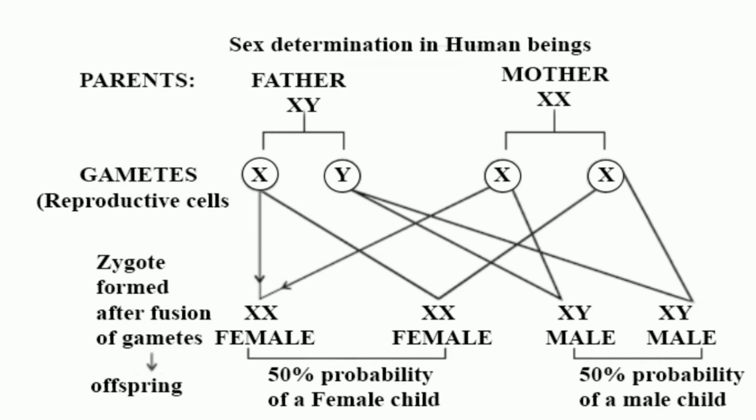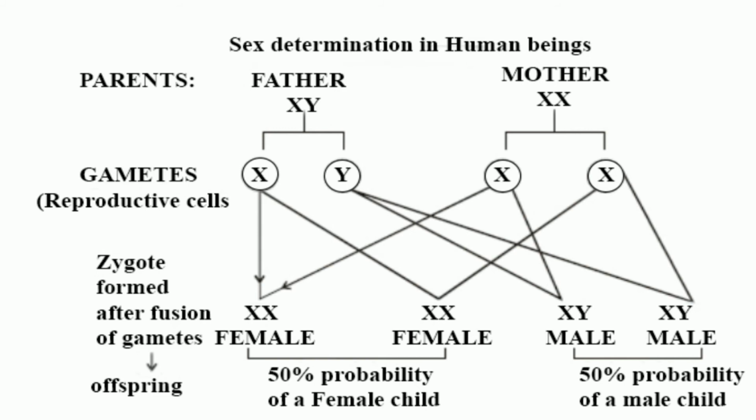The first thing of great importance that he did was to give the concept of sex determination, that is, whether the coming individual will be male or female. Sex is a hereditary difference between two individuals of the same species. Sex is one of the most conspicuous and interesting kinds of hereditary differences observed among individuals of the same species. Sex is determined at the time of fertilization when the male and female gametes fuse together.